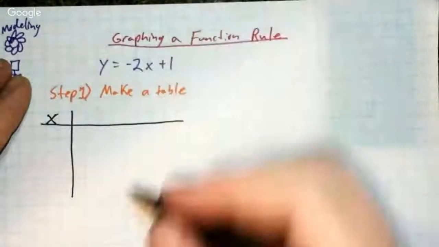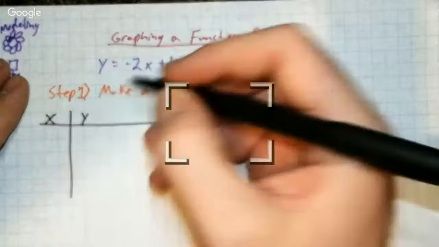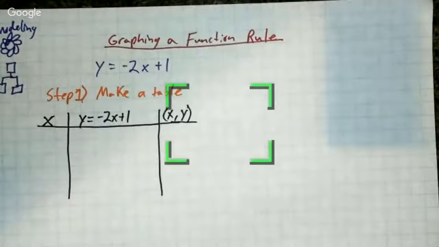Now in the middle, I'm going to have the actual rule, y equals -2x plus 1, so I don't forget. And then here at the end, I'm going to have my coordinate point. So this is gathering clues here, okay?